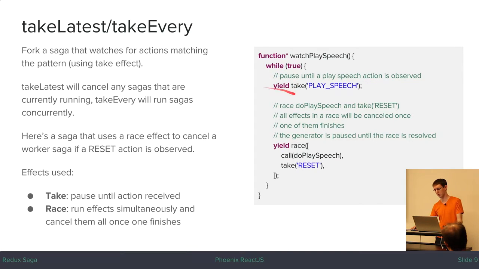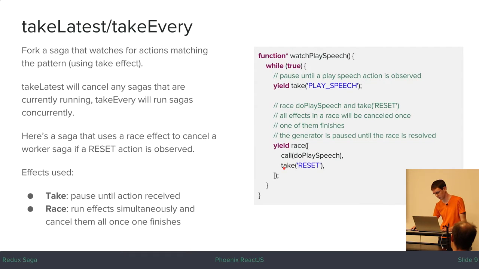And then we're going to yield a take effect, which tells the Saga middleware, pause this generator until we see an action that matches this pattern, until we see an action whose type is play speech. And then we're going to use a race effect, which races two other effects, or any number of other effects, and as soon as one of those effects finishes, then it will cancel all of the other worker sagas or effects that haven't finished yet.